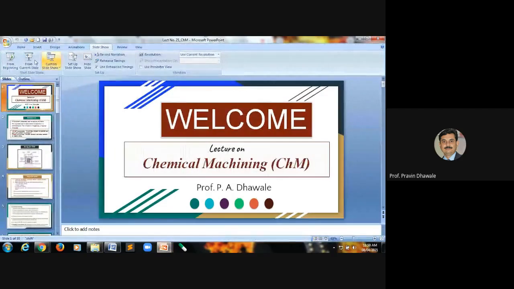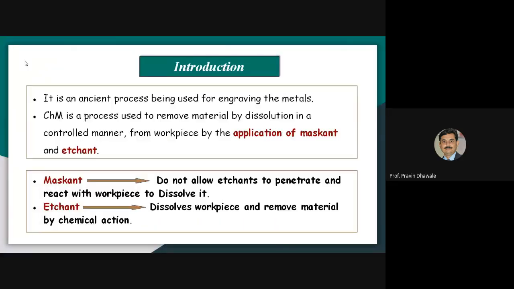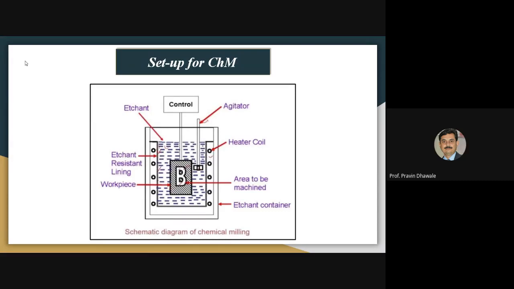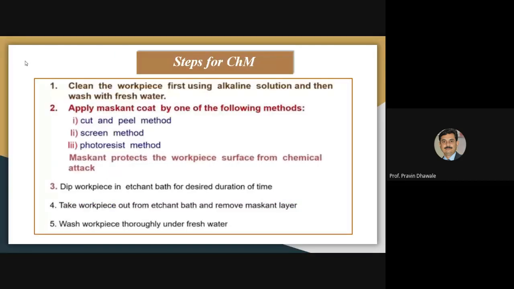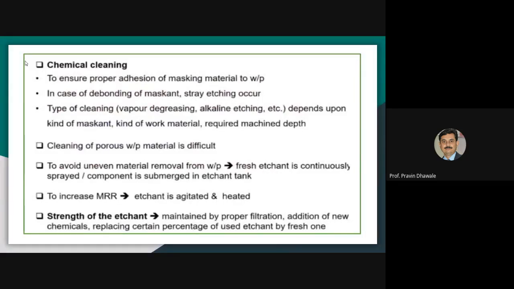The third part, that is the chemical machining, that we have discussed in the last lecture. In chemical machining, two main elements are there, that is a maskant and etchant. Maskant will protect the workpiece from the etchant, and etchant is a chemical that will carry out the chemical dissolution of the workpiece in order to remove the material from the workpiece. This is the simple experimental setup for carrying out the chemical machining process. Then we discuss the steps used in the chemical machining process.